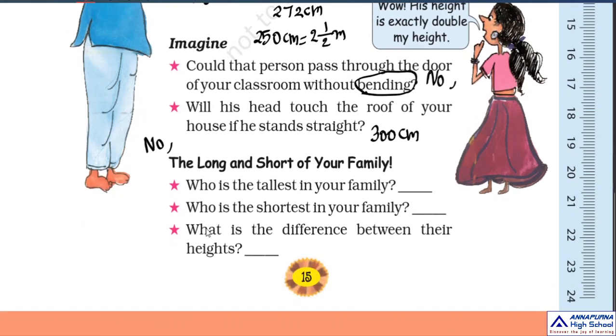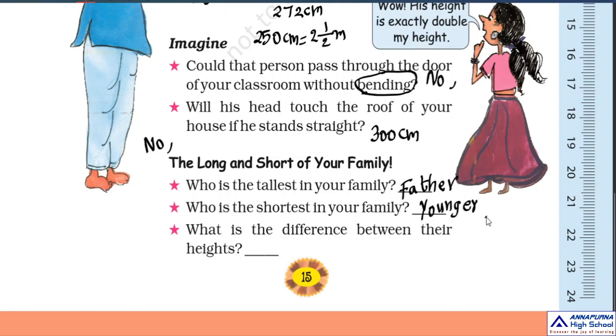So move to the next one. The long and short of your family. So you measured the heights, we did this activity, children. So who is the tallest in your family? Obviously, maybe your father is the tallest person in your family. The shortest person in your family is maybe the youngest sibling. If you have a younger brother or a younger sister, the youngest person of the family is the shortest. So write her name, my younger sister or my younger brother.